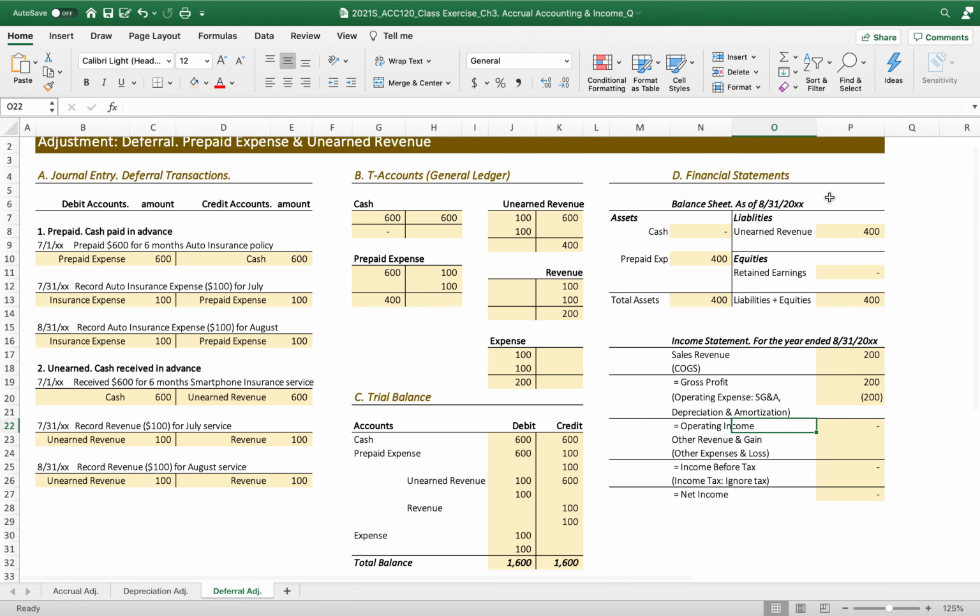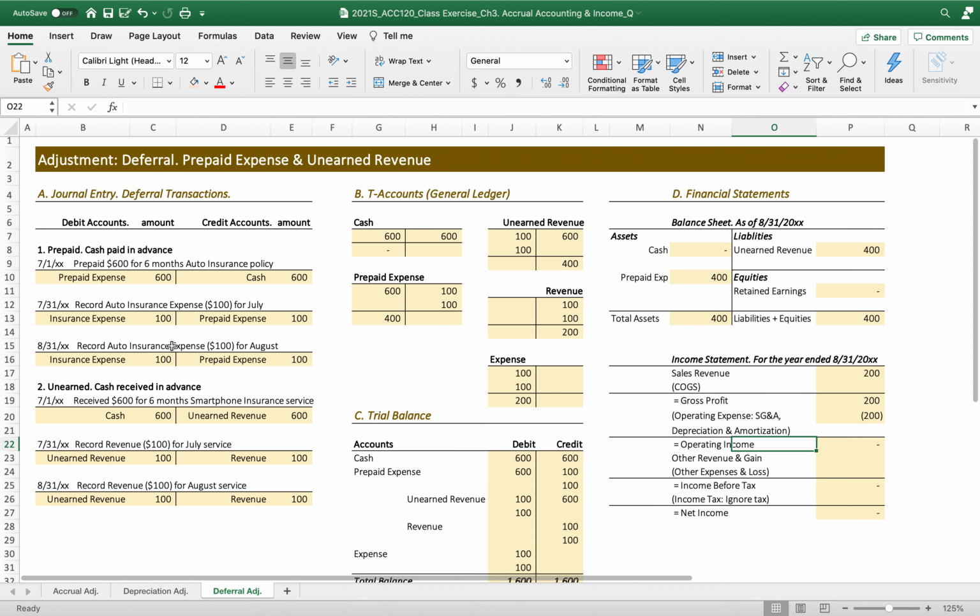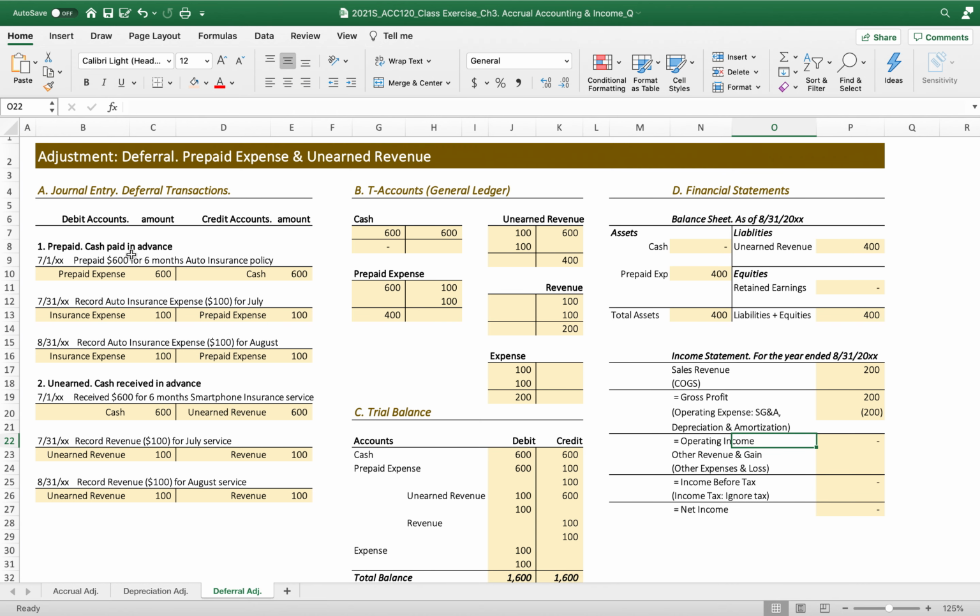Then we built these financial statements, the balance sheet and the income statement. Okay, so we've done all the adjustment accounting practice for the accrual, depreciation and deferral cases. Okay, see you in the next video clip. Bye bye.